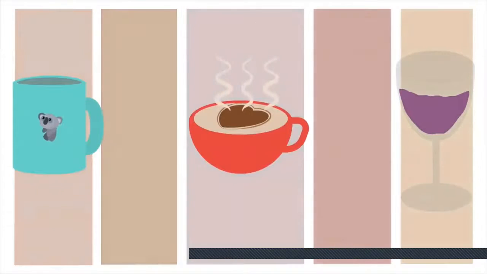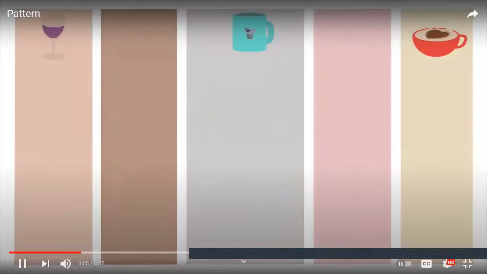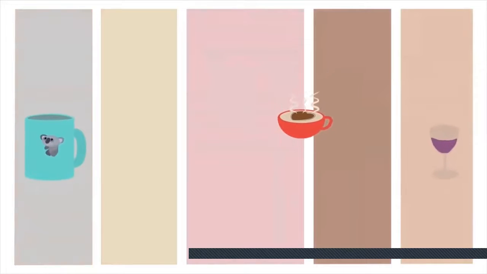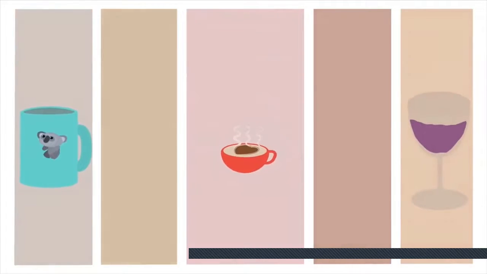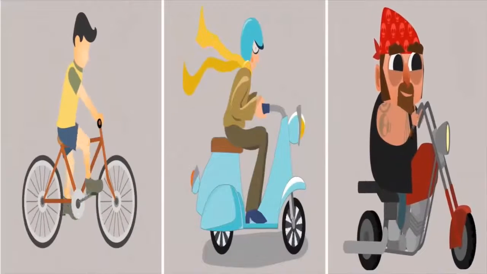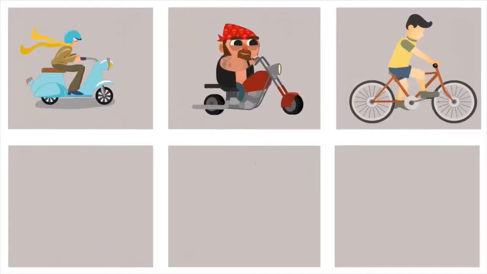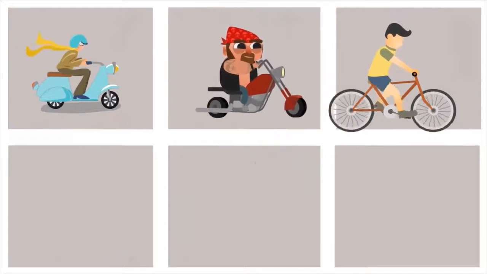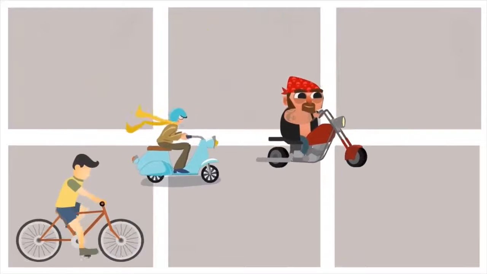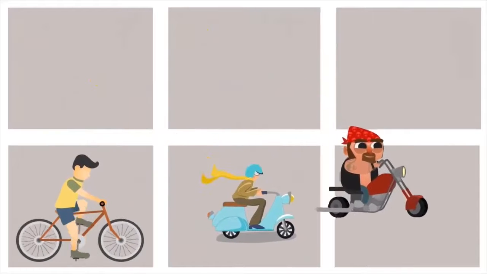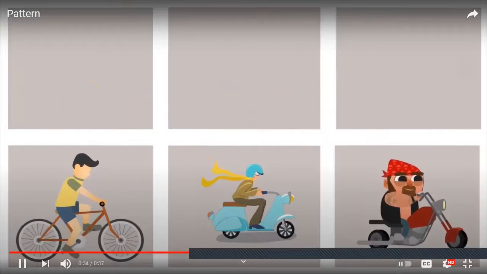Patterns. Let's put everything in the correct order. Where was the cup? The mug was here, and the cup was here, and the glass was here. We drink in all these things. We ride a bicycle, a scooter, and a motorbike. Oops, this is not the correct sequence. Let's fix this up. A bicycle, a scooter, and a motorbike.